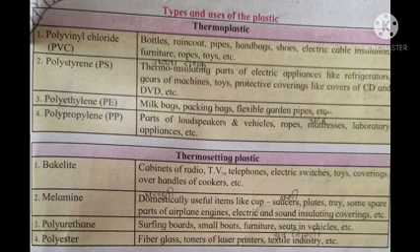Both thermoplastic and thermosetting plastic are used in day-to-day life in huge numbers. So in our day-to-day life, plastic is an essential material. Okay, let's discuss one more important property, or the importance and uses of plastic, with the help of the next chart.